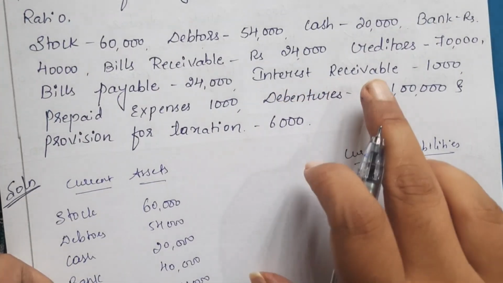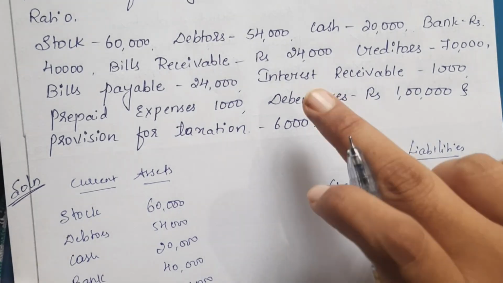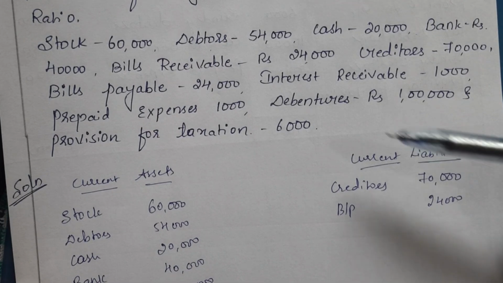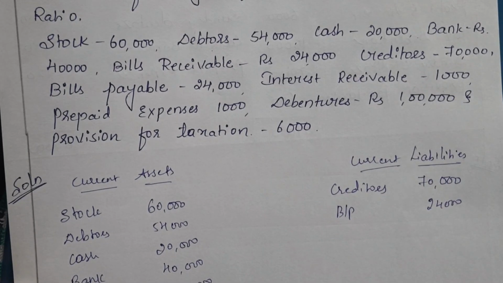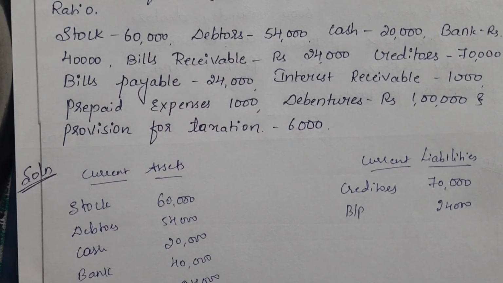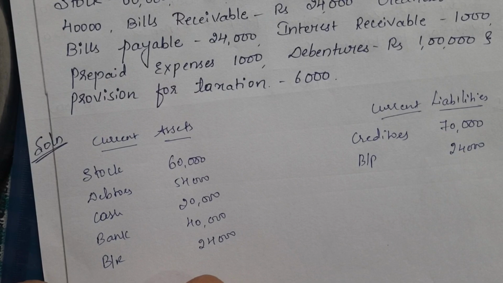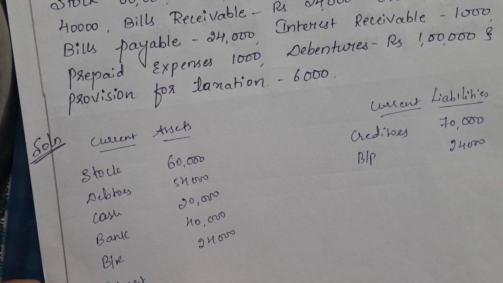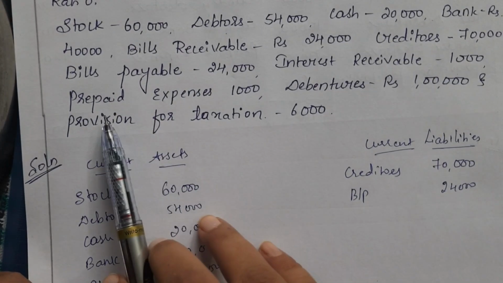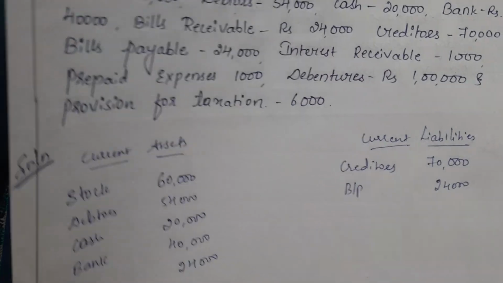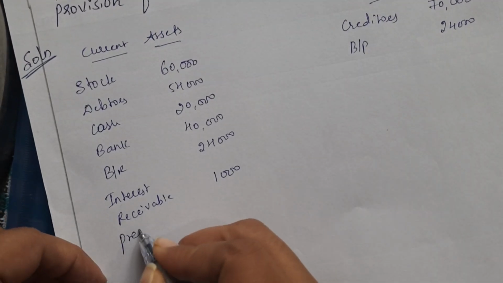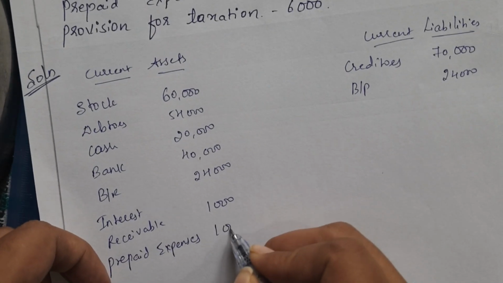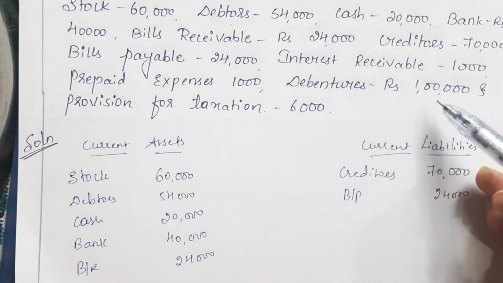Okay, then we have interest receivable. Usually if there is only interest, it means that we have to pay the interest, then it would be our liability, right? But here it's given that interest receivable, so we are going to receive interest upon our investments. So that is why it's our current asset. So interest receivable, rupees 1,000. Okay, then prepaid expenses, rupees 1,000. So we should also take this prepaid expenses, rupees 1,000.